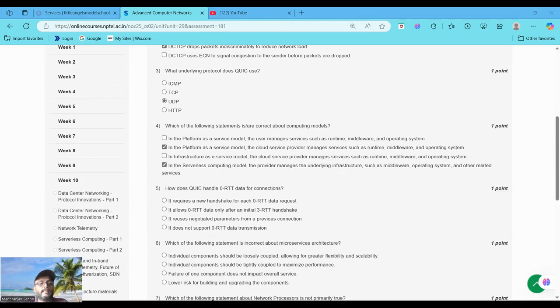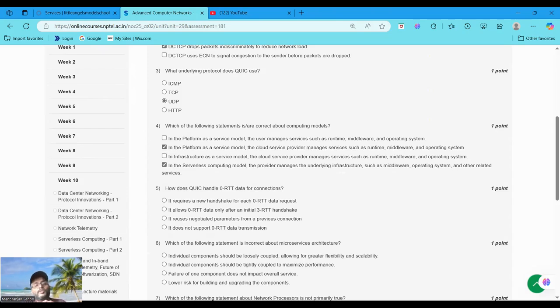Now let's start. Statement 1: in a platform as a service model, the users manage services such as runtime, middleware and operating system. In the platform as a service model, the cloud service provider manages the underlying infrastructure, including the runtime, middleware, operating system and hardware.